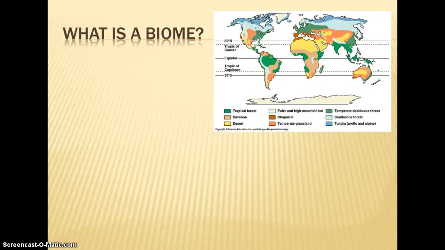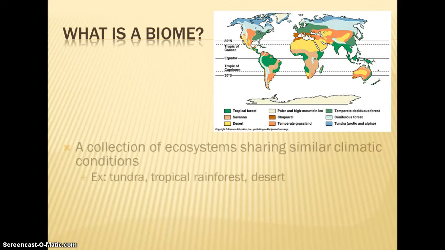The map at the top right hand corner shows us where the biomes of the world are. Now this particular map has 9, but the terms that we use in class, we use 8 of them. This one also has the high mountain ice, which is similar to the alpine tundra.